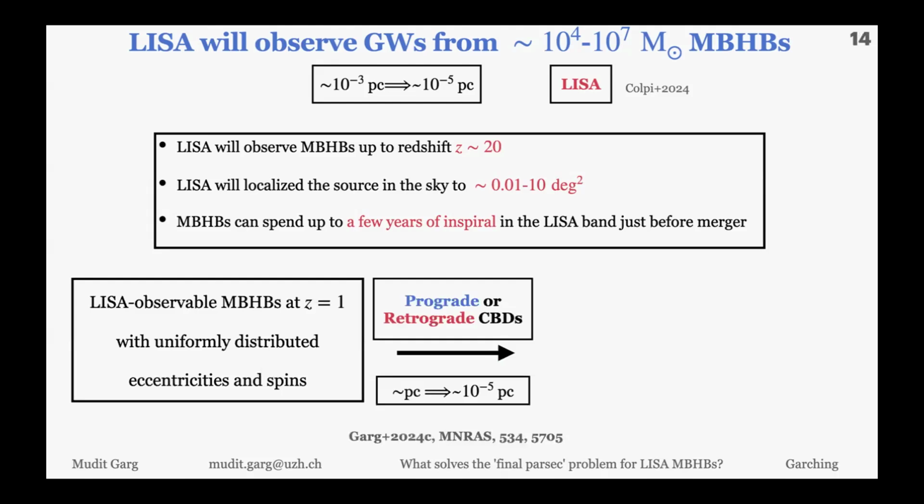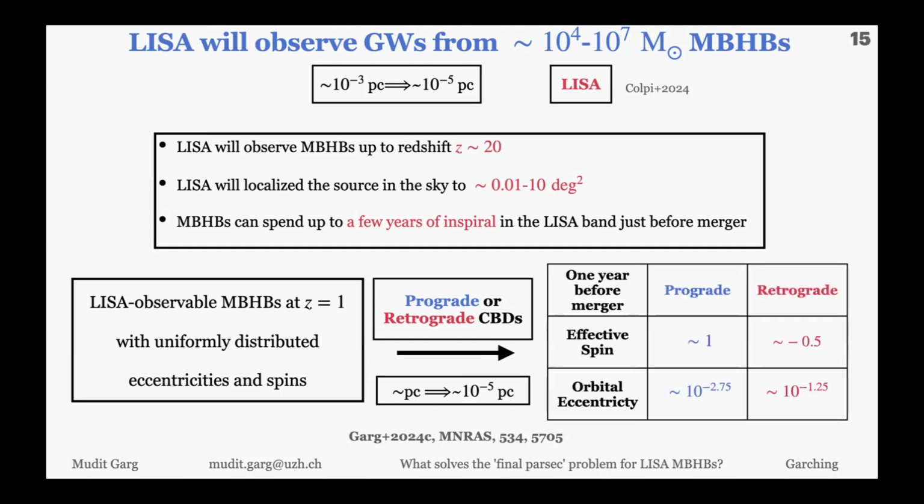If LISA is evolving from redshift 1 and we have, at parsec scale, uniformly distributed eccentricity and spin, then depending on whether it's a prograde channel or retrograde channel, we did the study in which we say that 1 year of merger. In prograde, the effective spin will be almost 1, while in retrograde, the spin will be more distributed because retrograde accretion leads to faster inspiral.